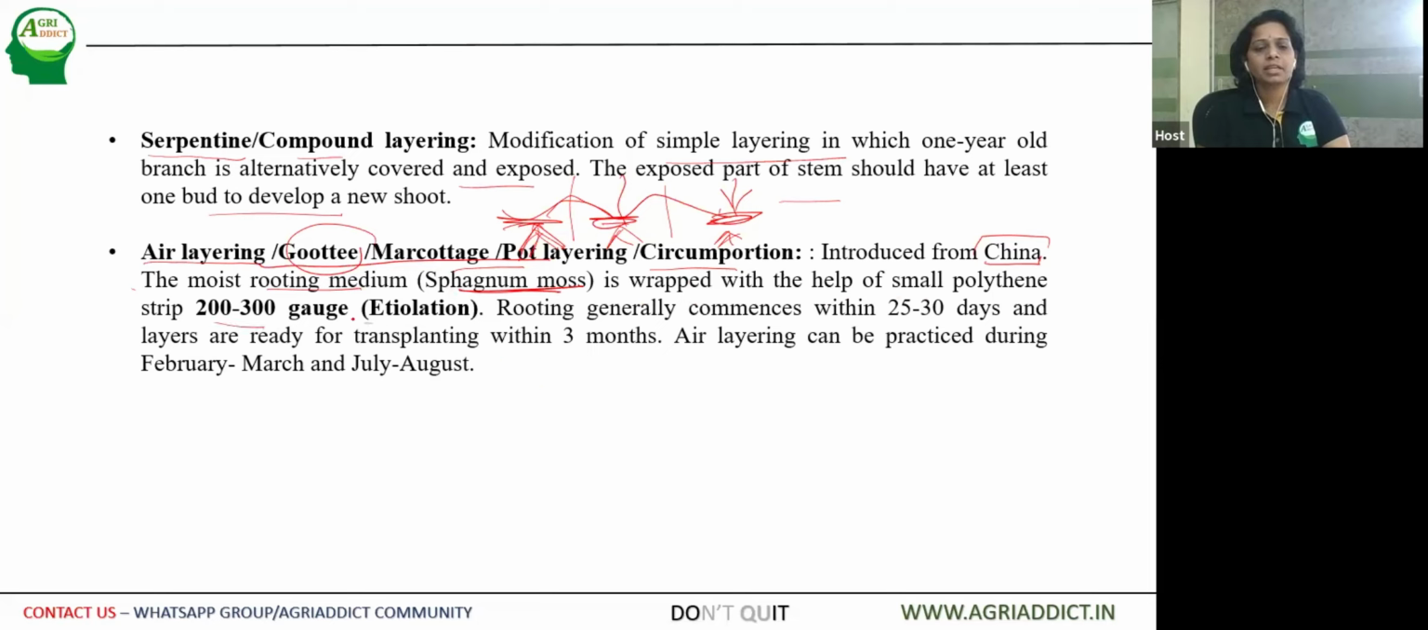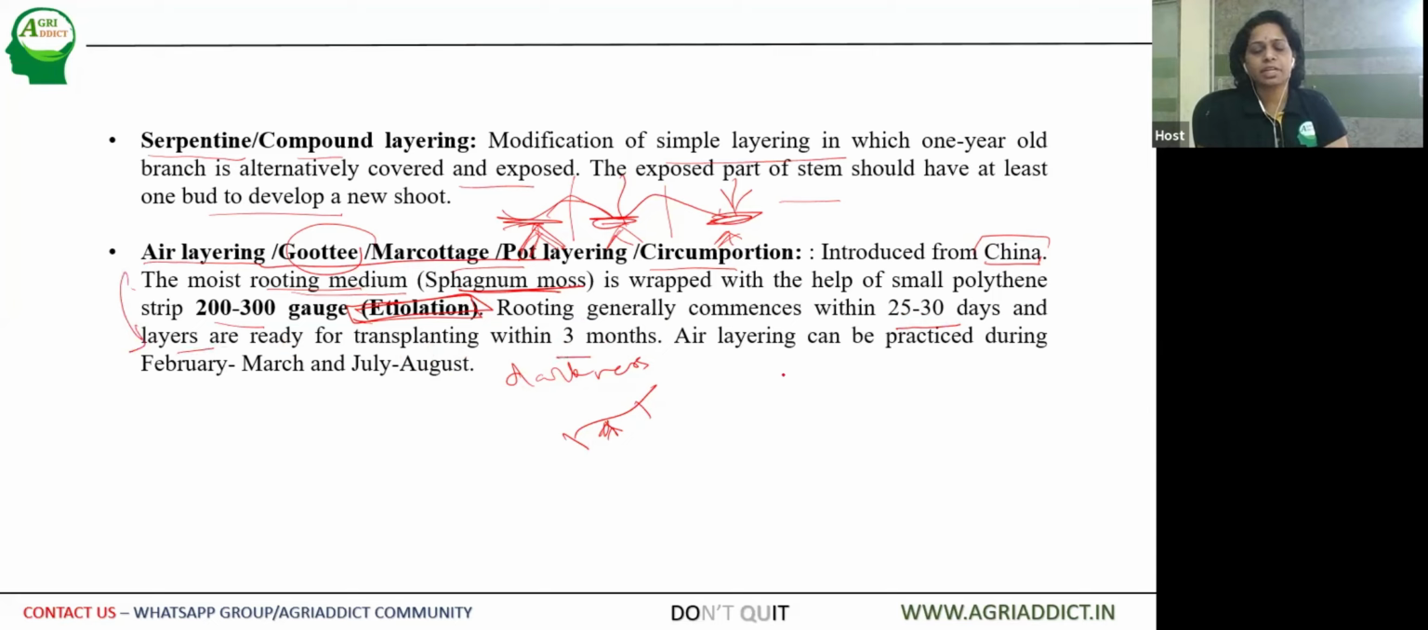So the main process is called etiolation. Etiolation means shutting out light, that is, providing darkness for the shoot, and upon the moist rooting medium, the shoot of the plant starts developing roots. Thereby, when it is detached from the mother plant and planted in the soil, it can develop into a new plant. Rooting generally commences from 25 to 30 days, and the layers are ready to transplant. The plants produced from air layering are called layers, transplanted within 3 months.